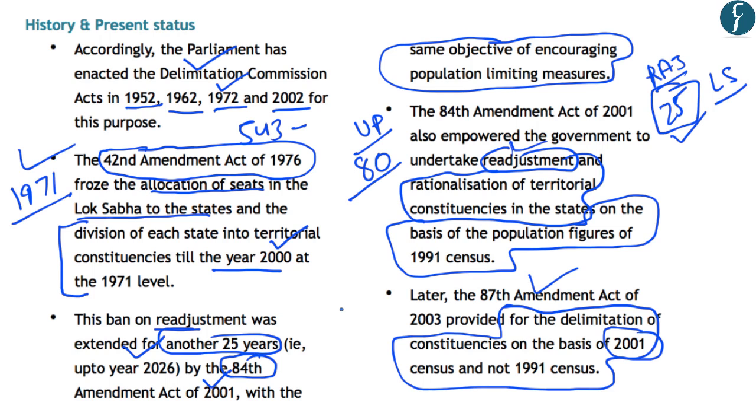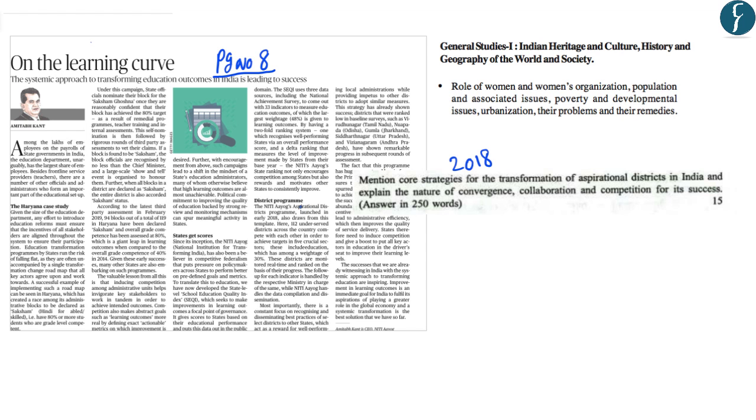Now let us take up the next article. This article on page number 8 has been written by the CEO of the Niti Aayog. In this, he has highlighted the importance of competitive federalism in improving the learning outcomes at the micro and macro units of administration. In this line, he has highlighted a case study from Haryana, which is related to a competition which has been started amongst the administrative blocks in Haryana and is known as the Saksham Initiative.